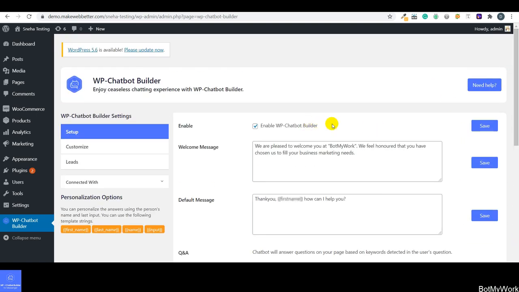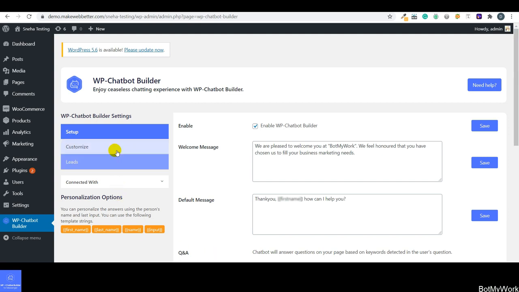And before that, let me show you another tab, which is customize. So guys, first I showed you the settings that were involved in the setup tab. Firstly, we set up all the settings for WP Chatbot Builder. We have enabled it from here. We have set the welcome message and default message. We have set up the QA for setting up the conversation between the bot and the customer. Now I'm going to show you another tab, which is customize.